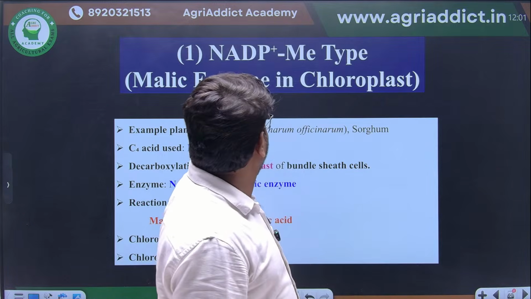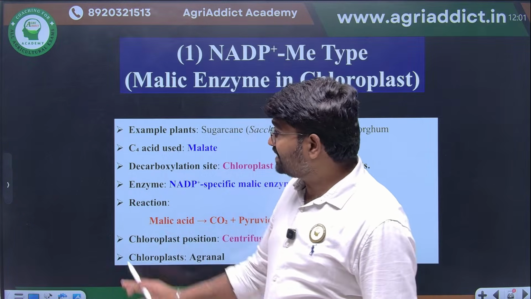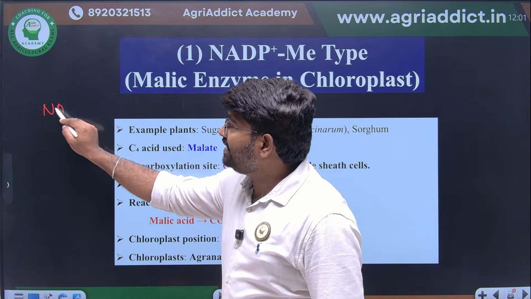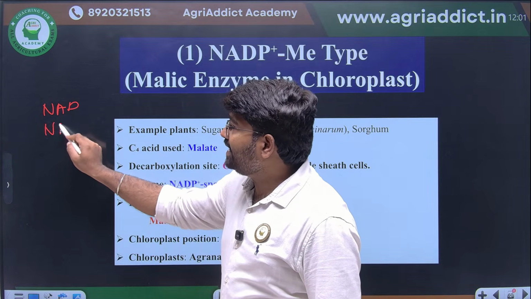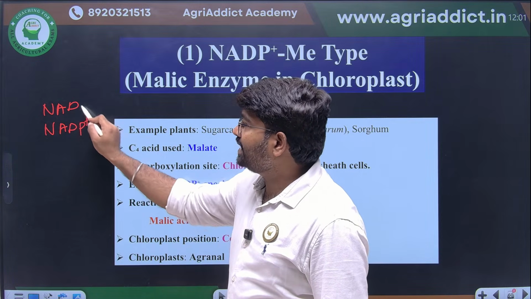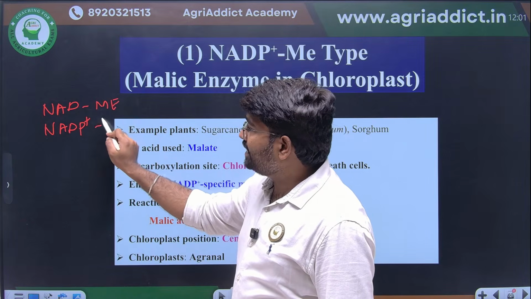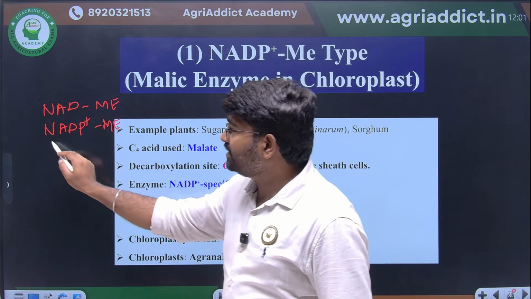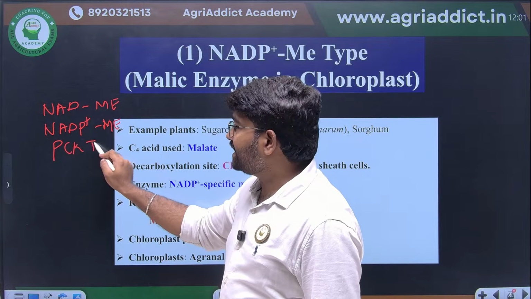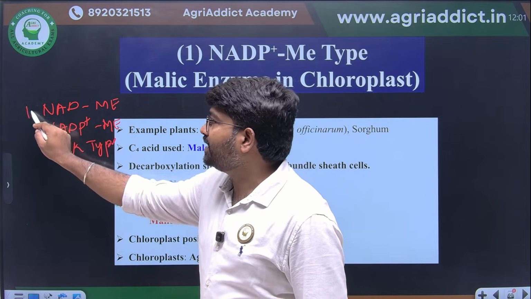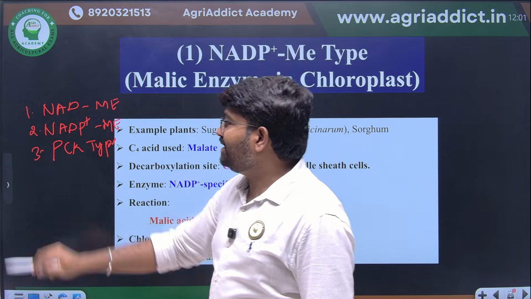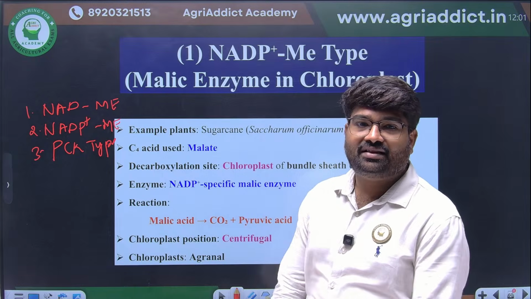What are the three types? I am just writing here. NAD malic enzyme type, NADP malic enzyme type, and PCK type. These are the three different types. NAD, NADP, PCK type. These are the three variants.